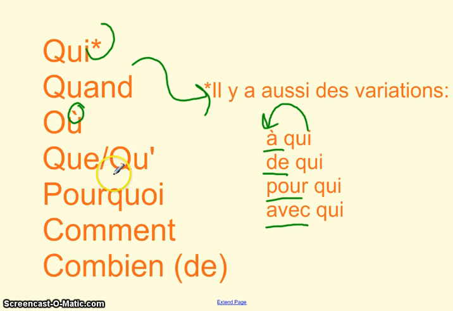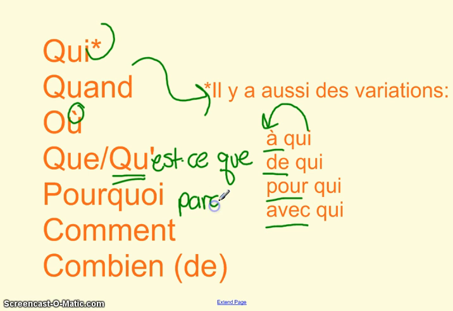Que and its counterpart, QU apostrophe, are also very important, and they mean what. Many times you'll have, instead of an est que, you'll have qu'est-ce que. Many students don't notice the que that comes in the beginning of the sentence, but it makes a big difference, doesn't it? Do you versus what do you? Pourquoi means why and looks a lot like but is not the same thing as its counterpart because or parce que. Notice that when you have pourquoi in your question, you will most likely have parce que in your answer. However, we cannot substitute one for another like in Spanish.